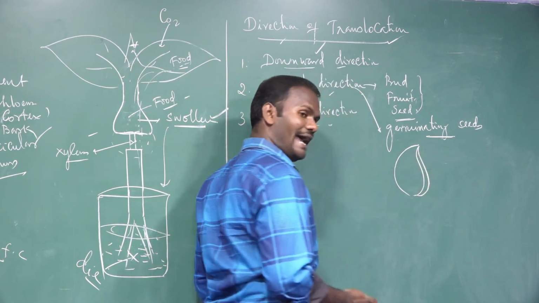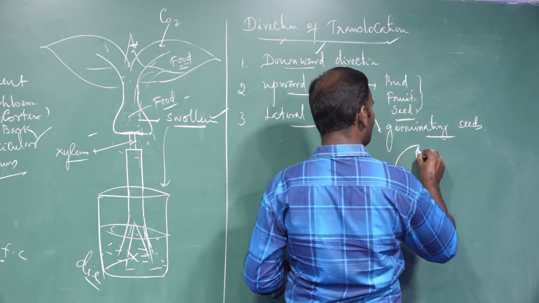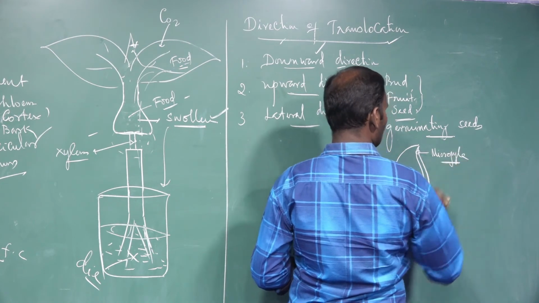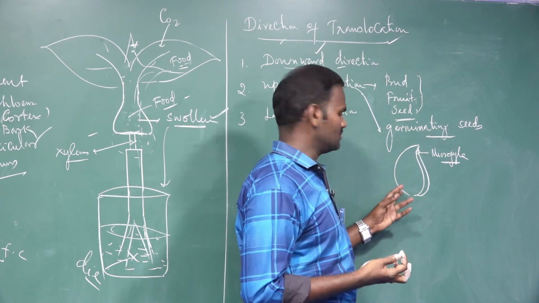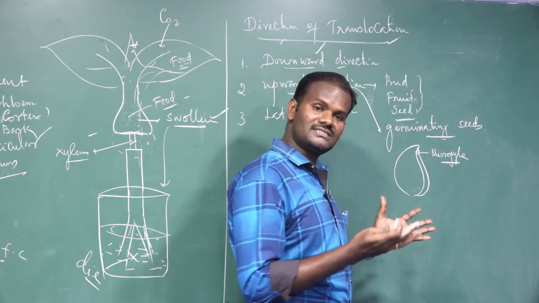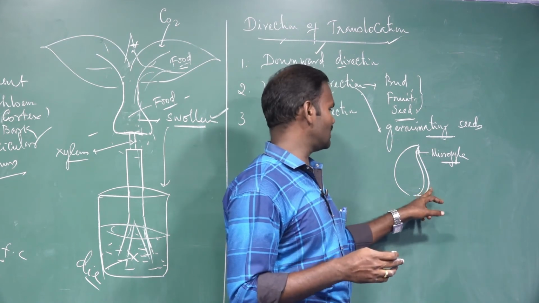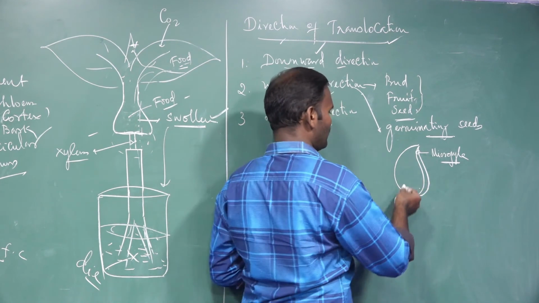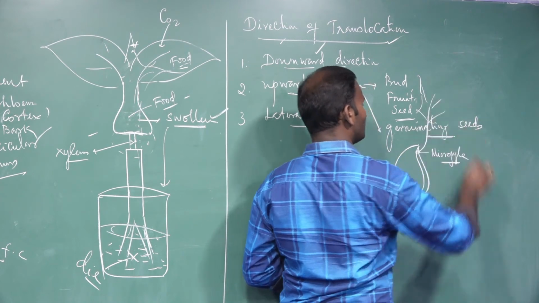They become imbibed and absorb a large amount of water through a minute opening called the micropyle. The seed coats burst out. Two types of seed coats cover the seed: the outer seed coat called the testa, and the inner called the tegmen. When the seed coats burst out, germination takes place.